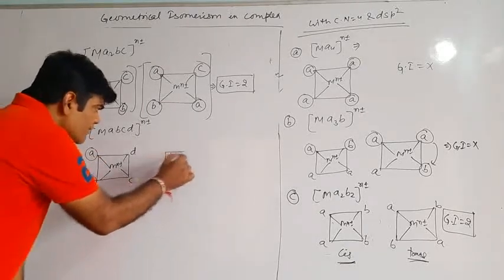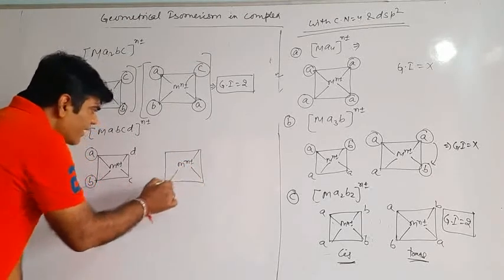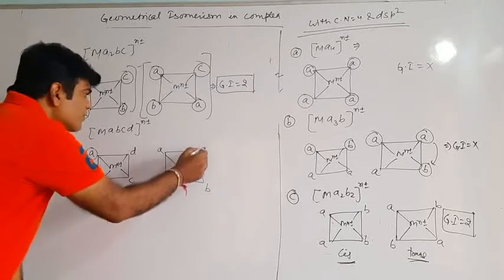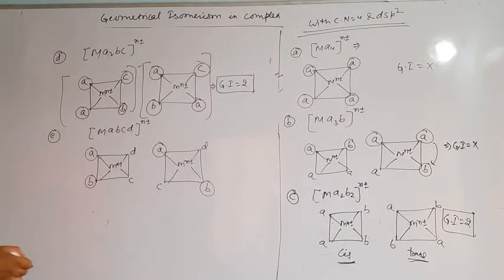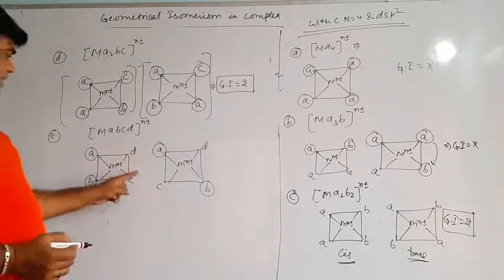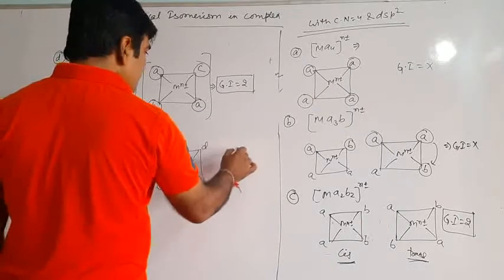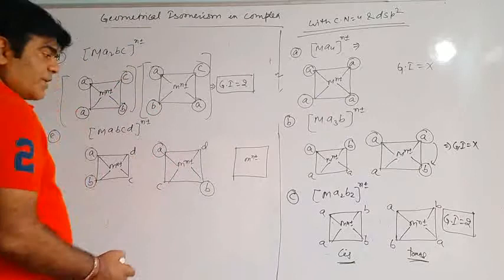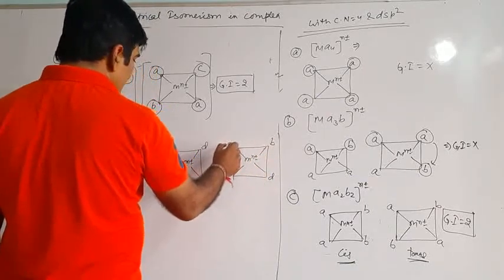So we will draw another structure where A and B are trans to each other. So we have M n plus minus, and this is A and this is B. This will be C and this will be D. So we have drawn where A and B are trans to each other. A and B are cis to each other, A and B are trans to each other. Over here C and D are cis to each other, C and D are trans to each other. Is any other structure possible? Now let's say we change this position from B to D. So over here B and over here D, we'll have A and C.